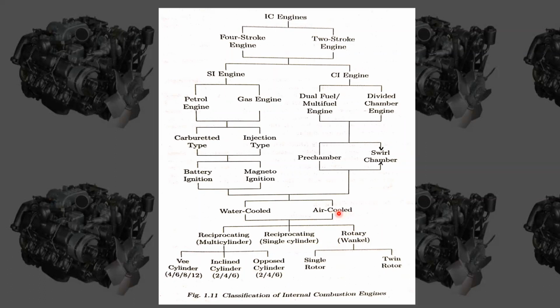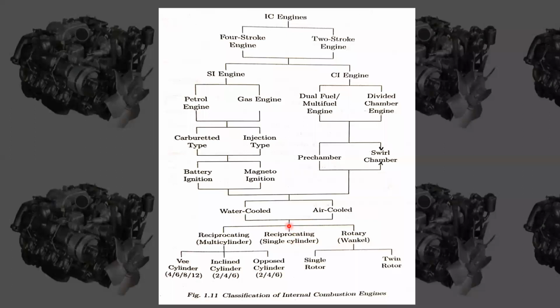I showed you this air cooled cylinder while discussing the components. So depending upon the type of cooling, there will be water cooled and air cooled engines.